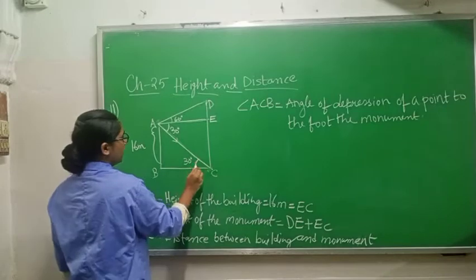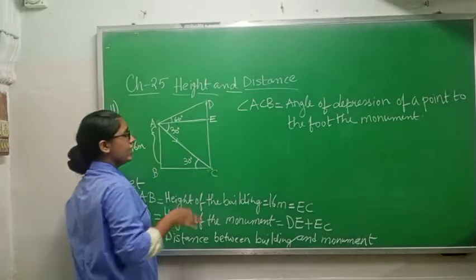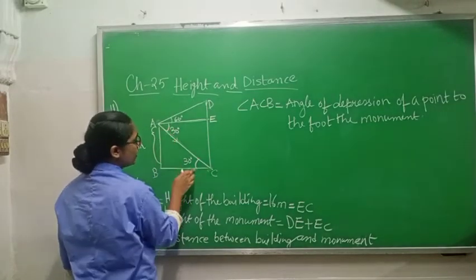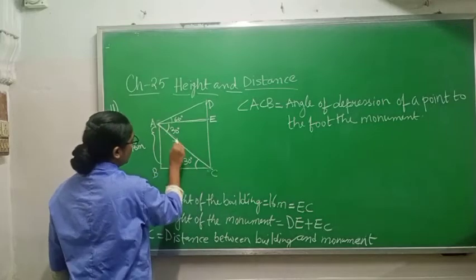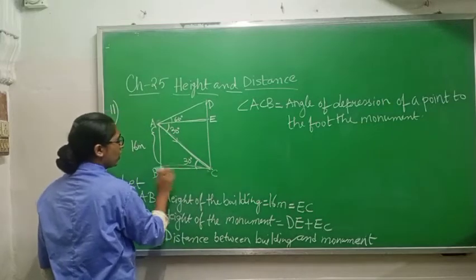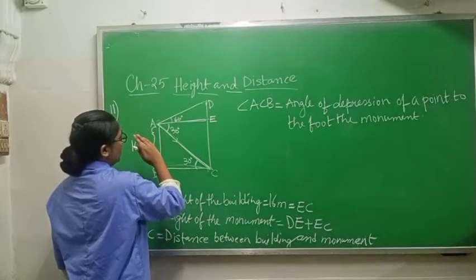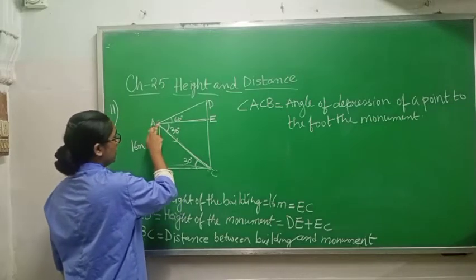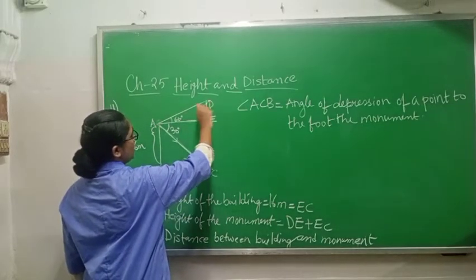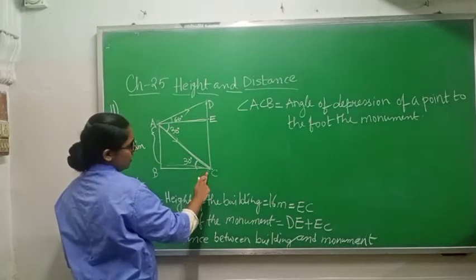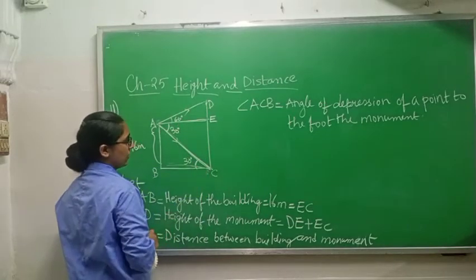Why am I writing angle of depression? Because mainly it is making an angle in this one, not in this one. Since it is making alternate angle, and in the question it is already written, if someone is looking from this point, angle of elevation is this and angle of depression is this. So that is why I am writing angle of depression.